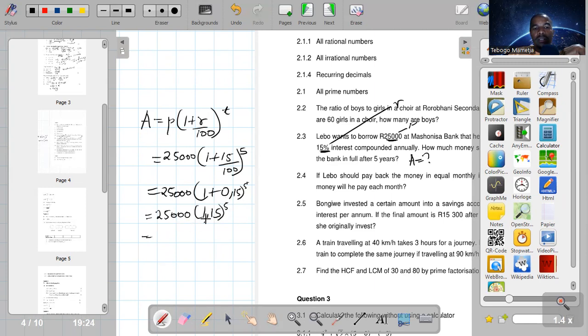So you can easily work out this one on a calculator and find the answer there. So let me work it out on my personal calculator. Please bear with me. So this is 1.15 raised to the power of 5.